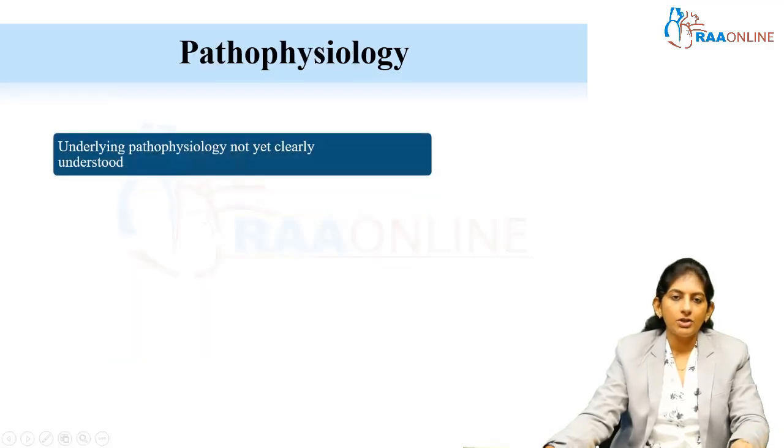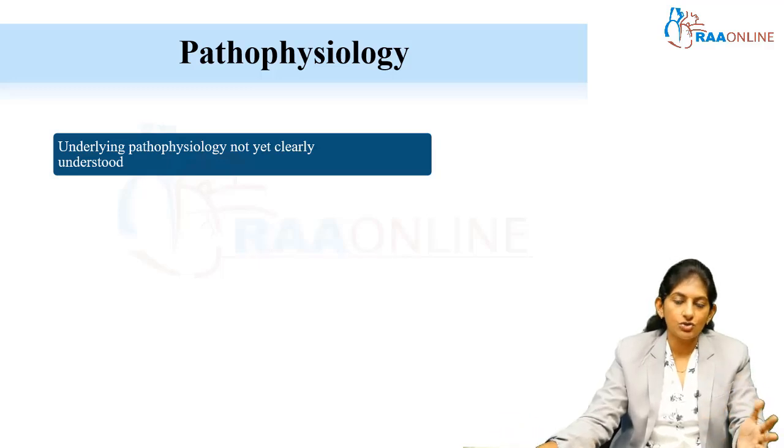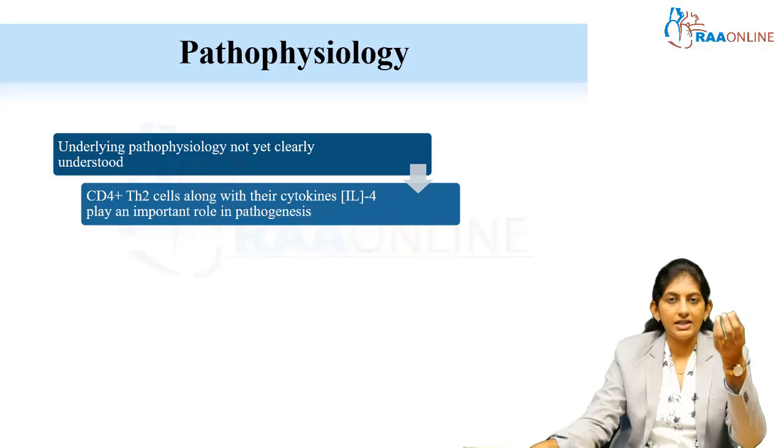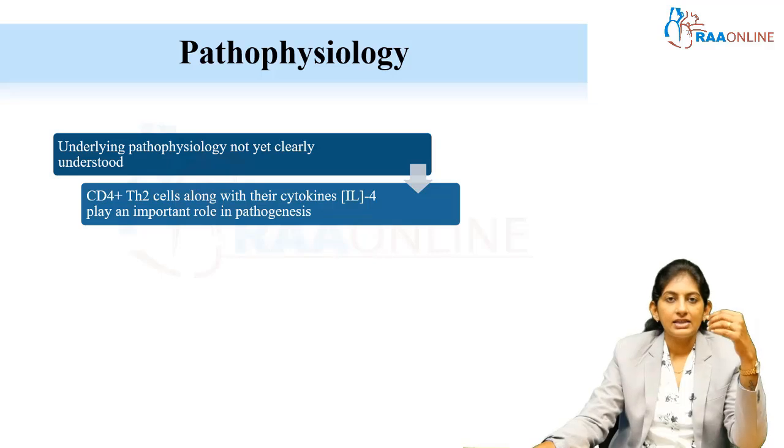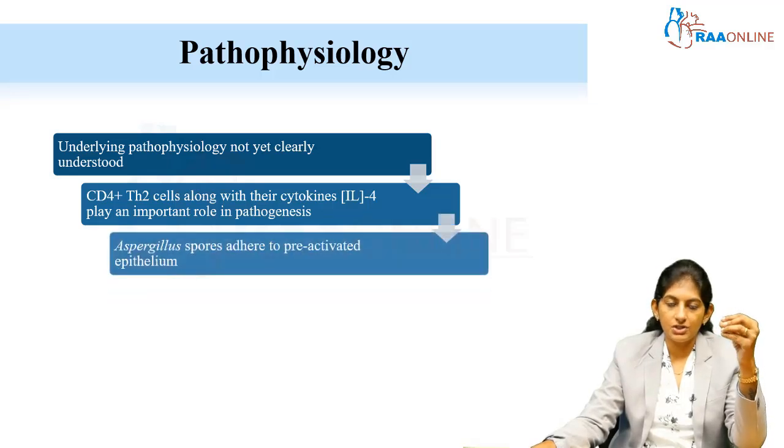Now moving on to the pathophysiology. Exactly how it happens is not understood, but there is already a susceptible individual, and once Aspergillus or other fungi affect them, the CD4 plus T helper 2 cells along with their set of cytokines play an important role in pathogenesis.